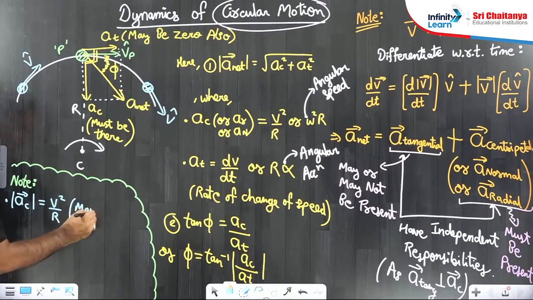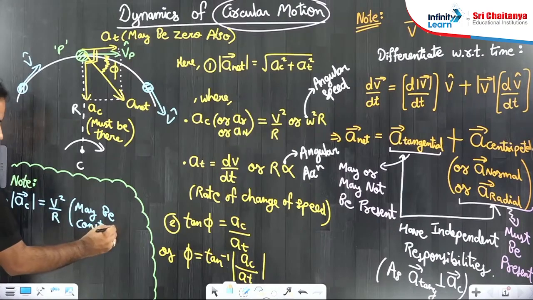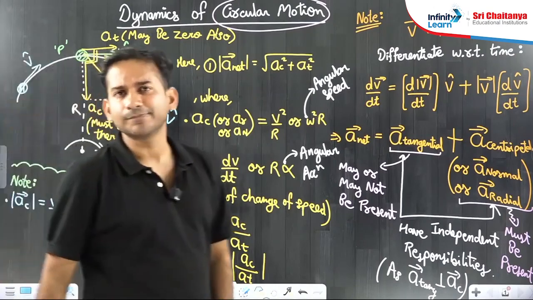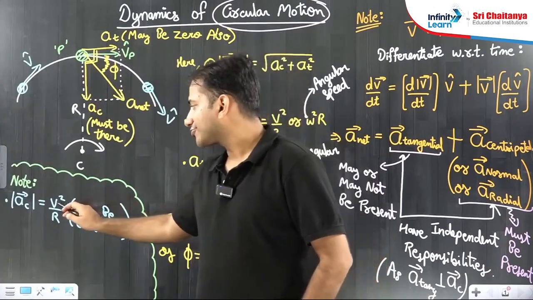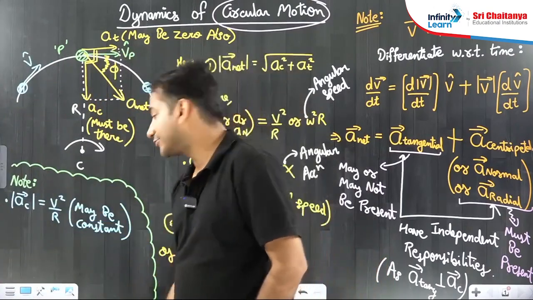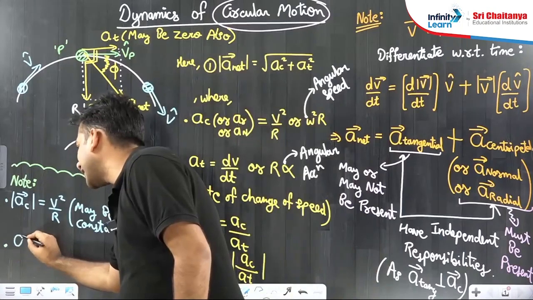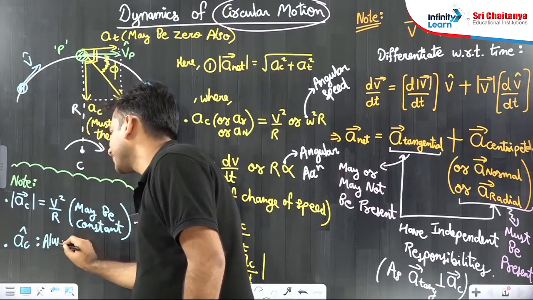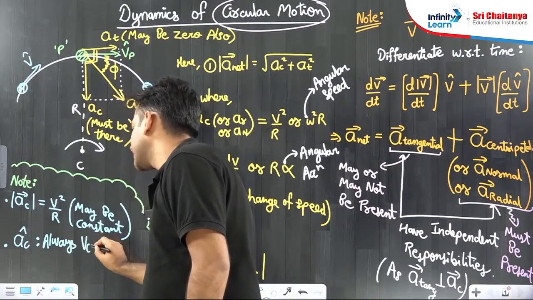This may be constant. Why, sir? Because in a circle, the radius has to be constant. If speed is constant, then centripetal acceleration's magnitude is also constant, but centripetal acceleration's direction is always variable.